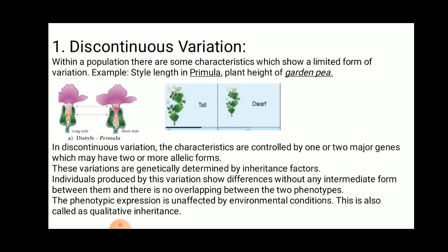Take for example male and female, and blood groups. We will discuss many examples of discontinuous variation and continuous variation later. The phenotypic expression is unaffected by the environmental condition. Here the phenotypic character is not controlled by the environment; it is purely a genetic factor. Discontinuous variations are controlled purely by genetic factor. This is also called qualitative inheritance.